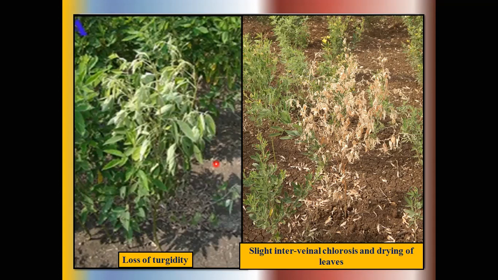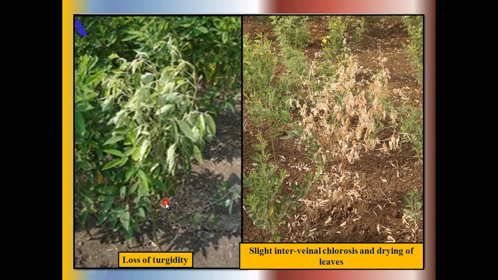So these chlamydospores enter the pigeon pea plant via the root system, meaning actual penetration of the pathogen into the plant through roots.